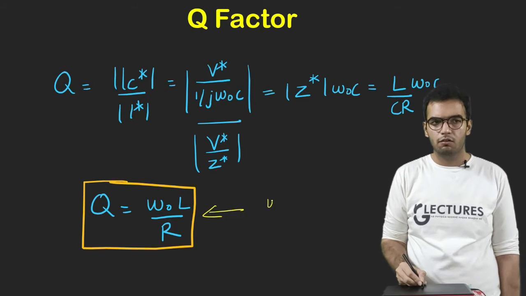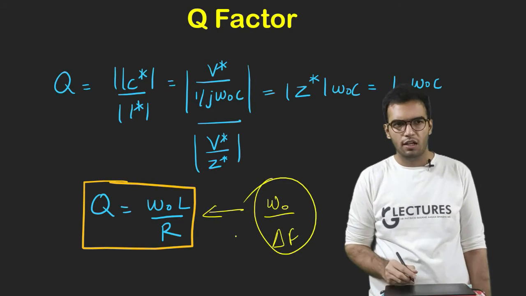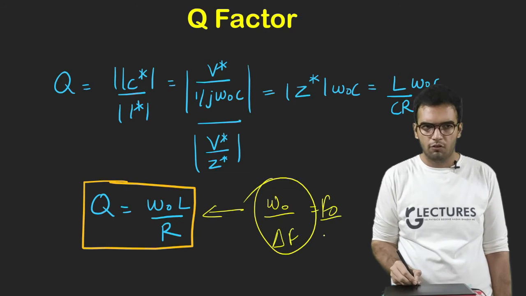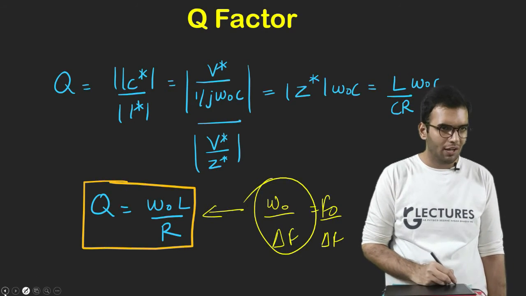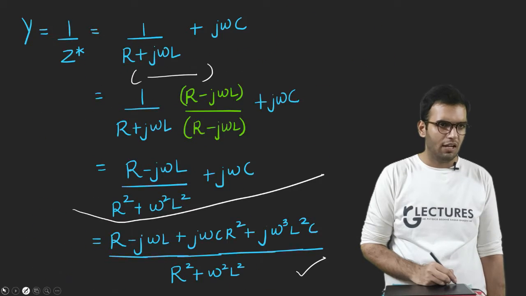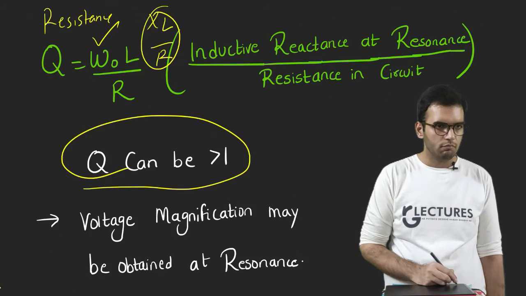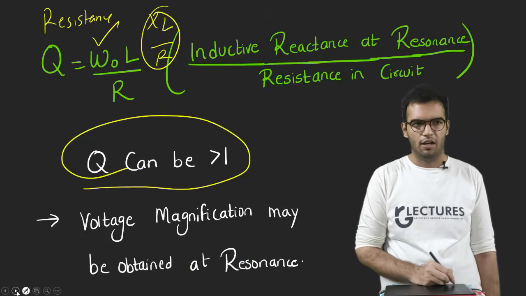That particular definition of Q factor is eligible for both, resonant frequency upon bandwidth. Omega 0 L by R is the Q factor for parallel, and let me check if it is the same. I remember it is the same thing. Okay, omega 0 L by R.